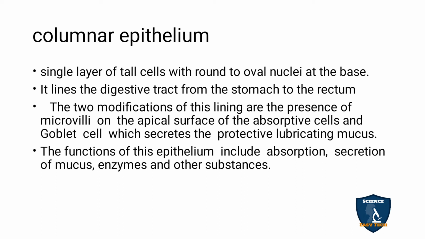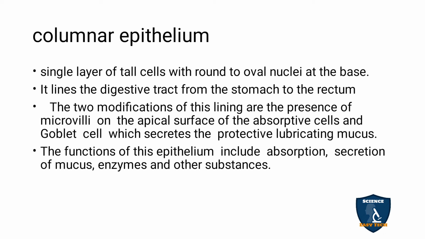And the columnar epithelial cells have two modifications, one is microvilli and another one is goblet cells. Microvilli are helpful in absorption, so they are absorptive cells, and goblet cells help by producing protective lubricant mucus.